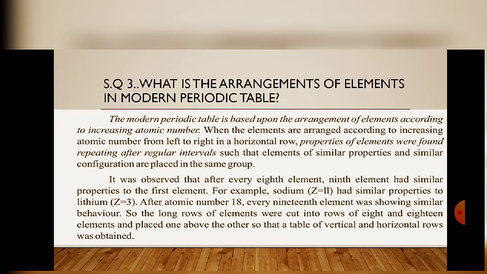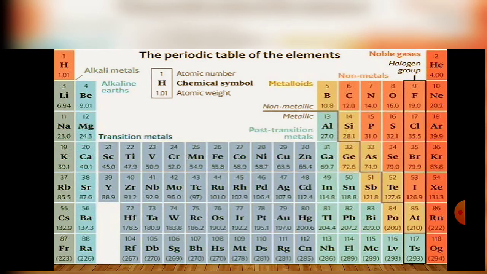The modern periodic table is based upon the arrangement of elements according to increasing atomic number. When the elements are arranged according to increasing atomic number from left to right in horizontal rows, properties of elements were found repeating after regular intervals, such that elements of similar properties and similar configuration are placed in the same group. Listen girls, what is the name of the periodic table, which is derived from periodicity?